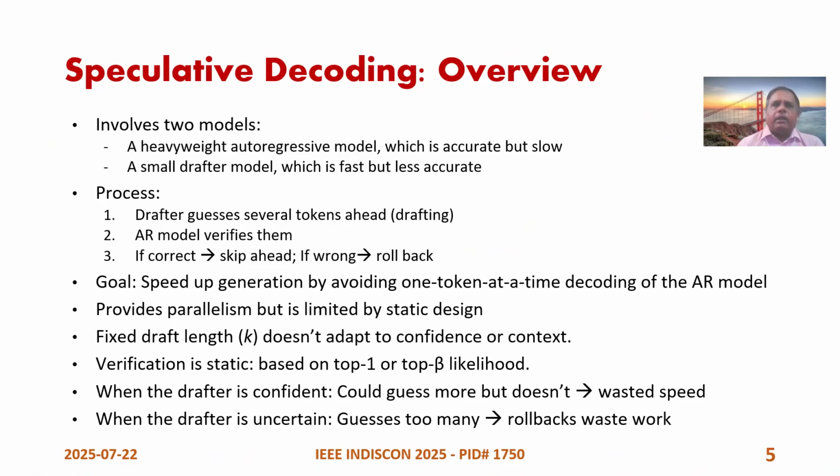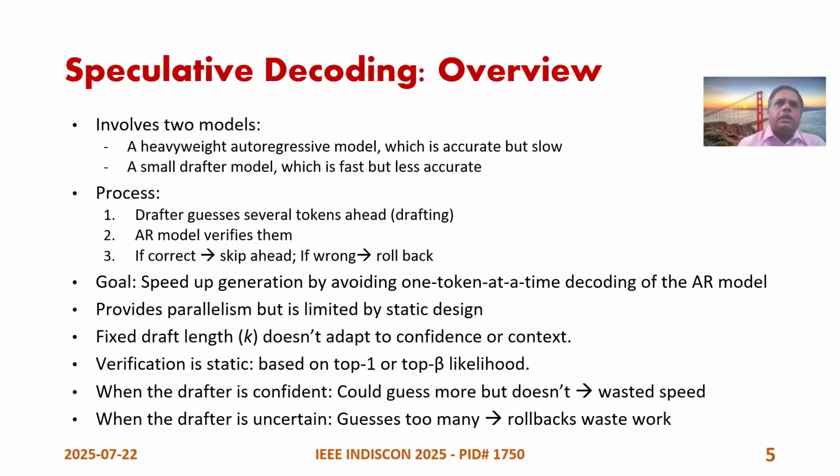And the AR model verifies each of the generations. If the AR model finds the drafter's guess is correct, then it skips ahead. If it is wrong, then it rolls back. Rolling back is a costly process, whereas skipping ahead, of course, is a very efficient process. This makes the generation faster.